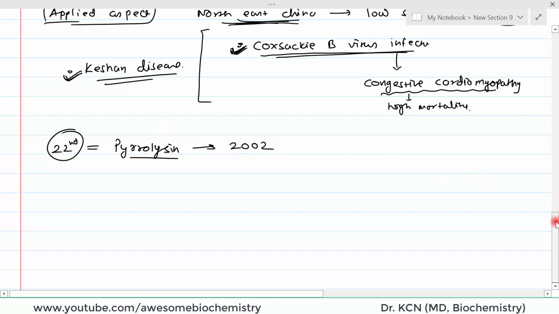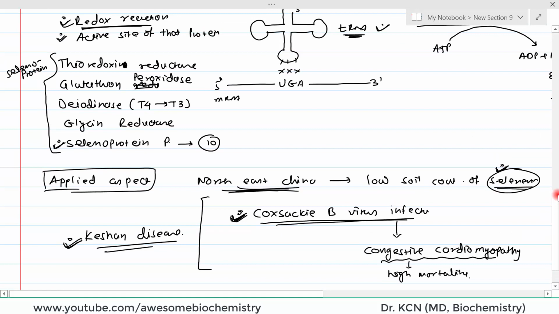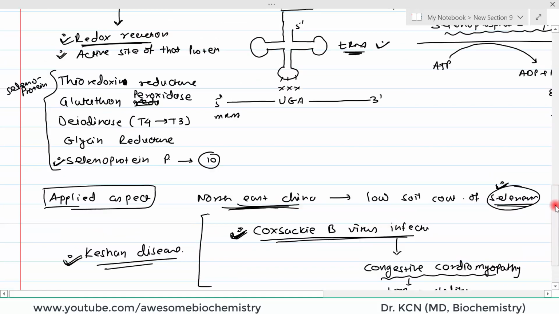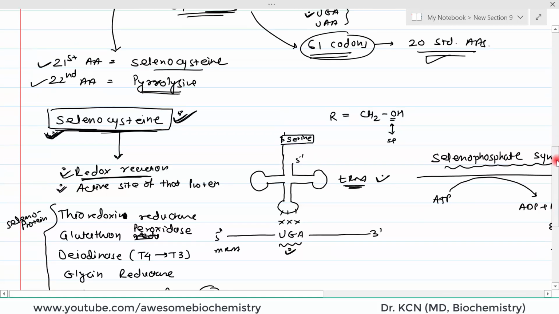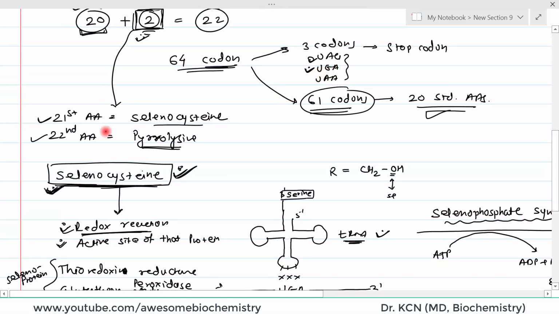Now, we had seen in selenocysteine that UGA, this stop codon, is coding for selenocysteine, okay. But for pyrrolysine, another stop codon is used, and that is UAG.